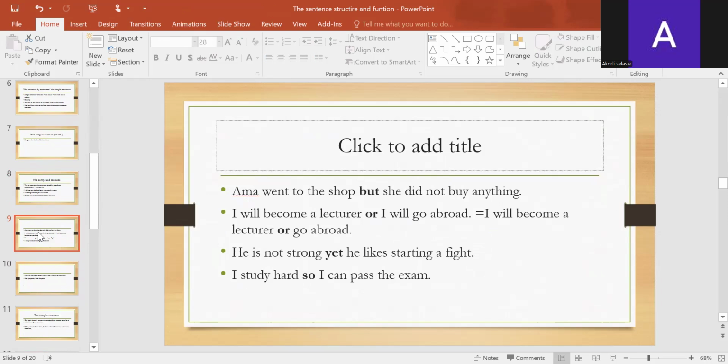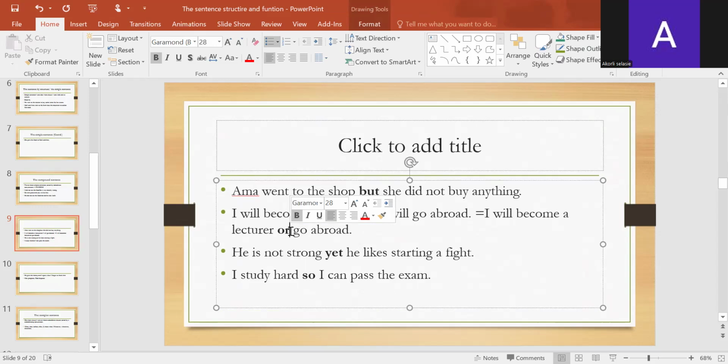Amma went to the market, so Amma went to the shop, but did not buy anything. It's a compound sentence. I'll become a lecturer or I'll go abroad, which could be simplified as I will become a lecturer or go abroad. In this case, see that there is a verb after or. It's the number of verbs that determine whether a construction is simple or compound.